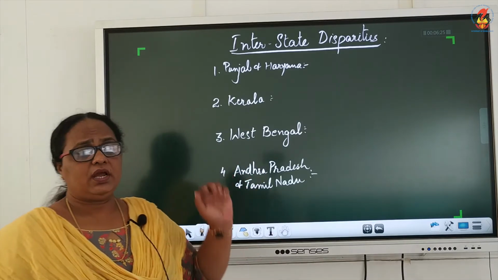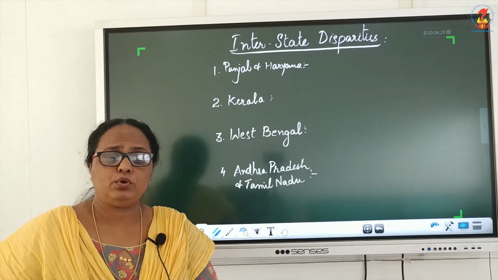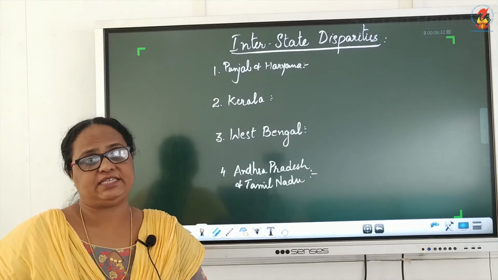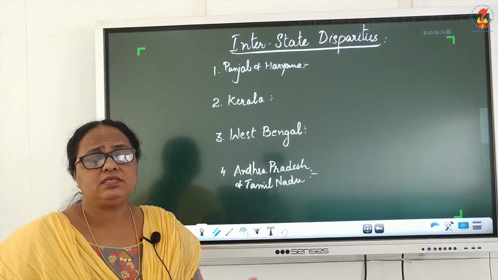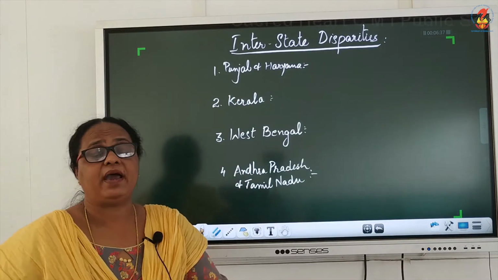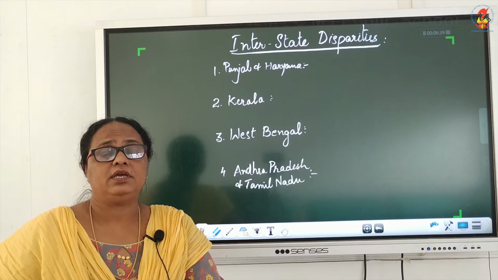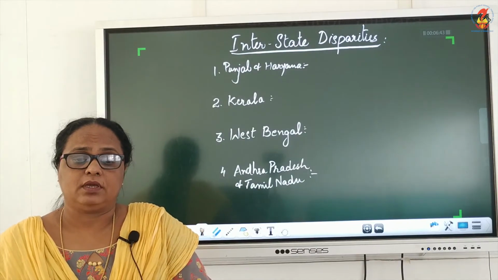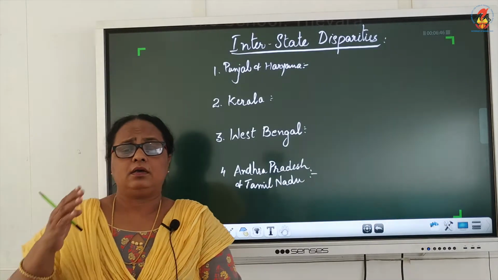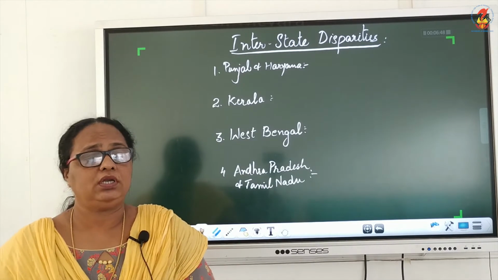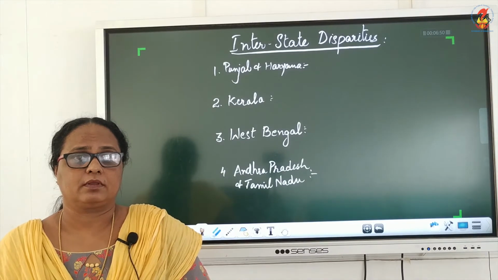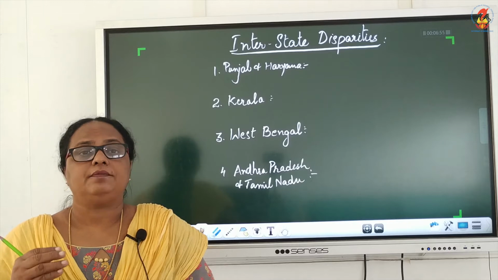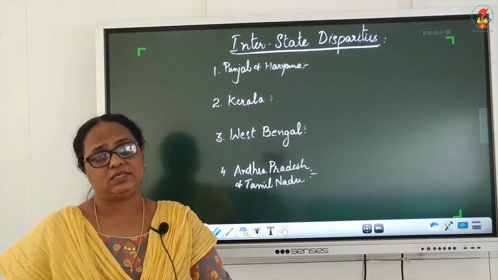Now we understand that the proportion of poor people is not the same in every state. There is interstate disparity with respect to poverty. There has been a significant decline in poverty in many states, but just a few. This may be due to many reasons.